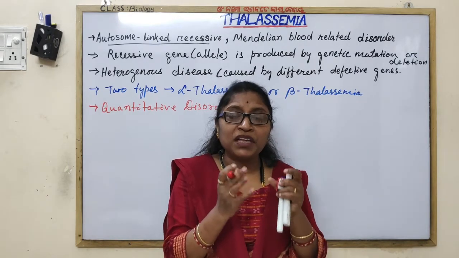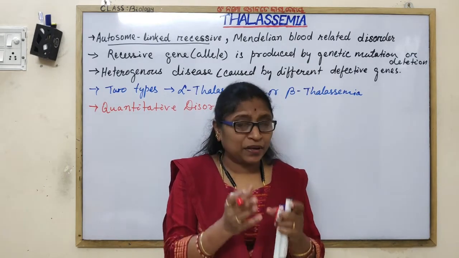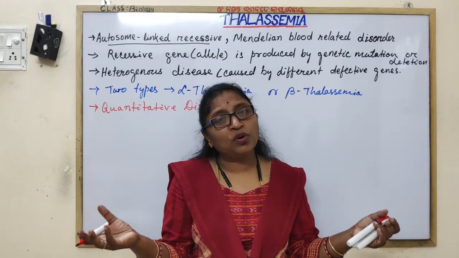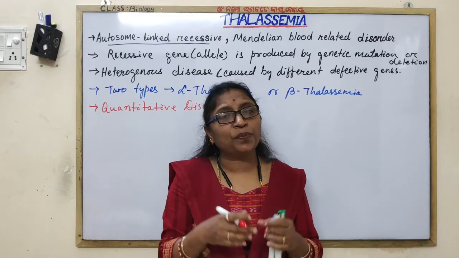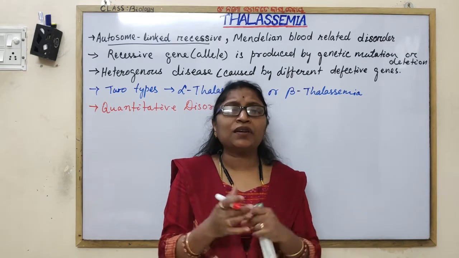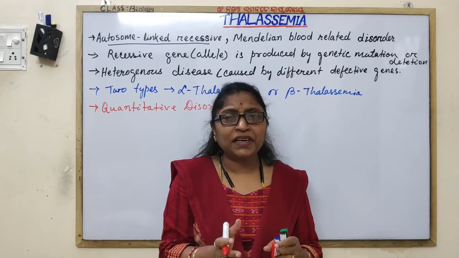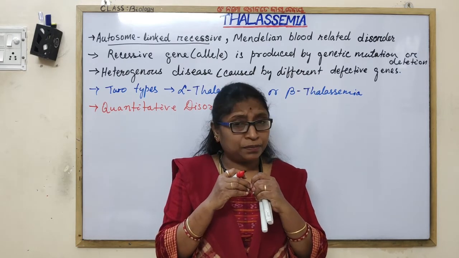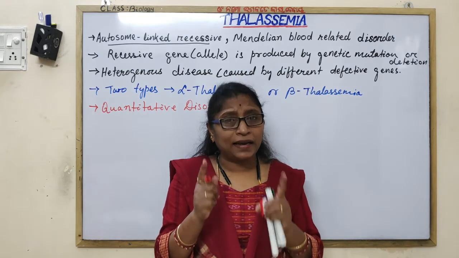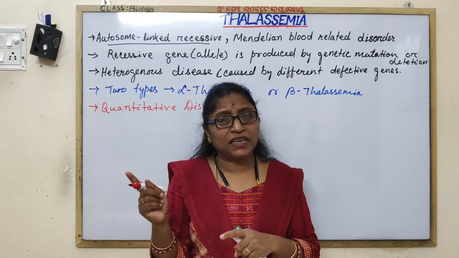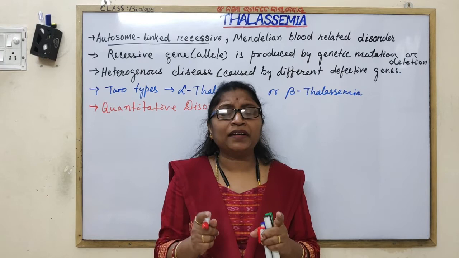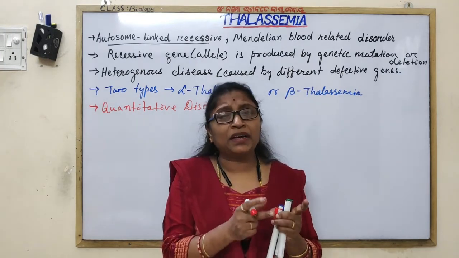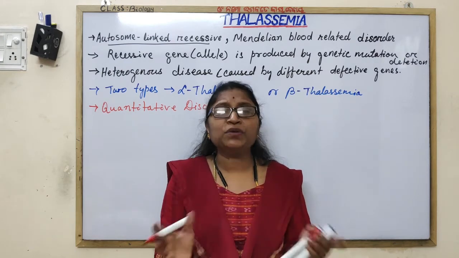When the amino acids are produced in less quantity, then beta or alpha chains are also produced in reduced quantity, or if both the alleles of that particular gene are defective or mutant, then the particular chain is not produced at all.